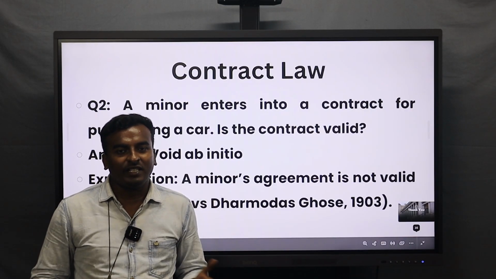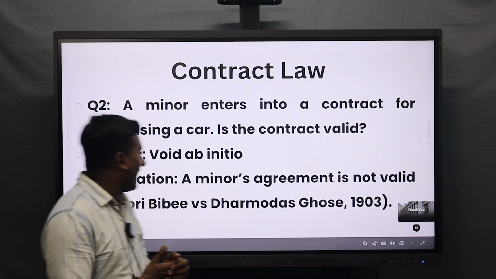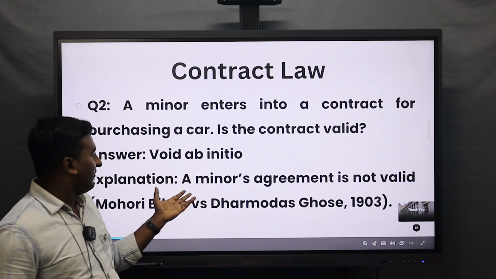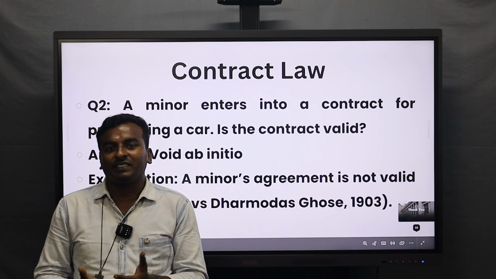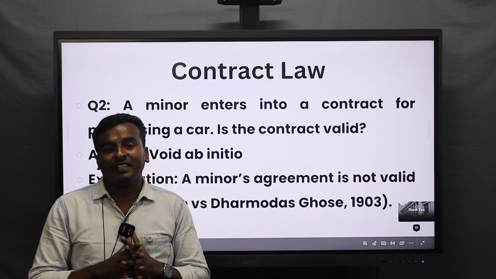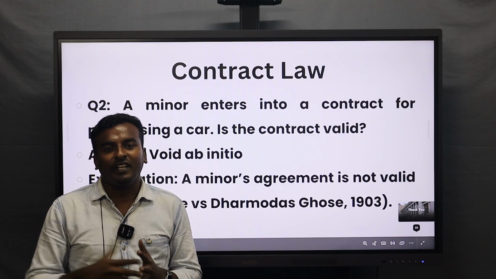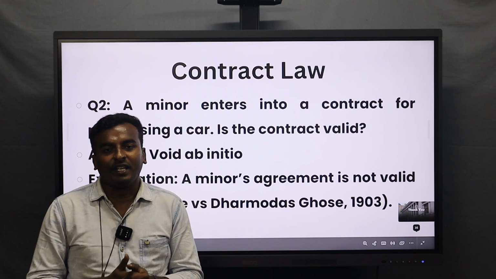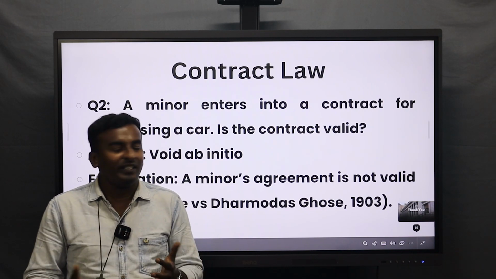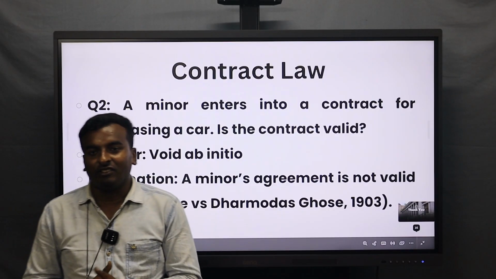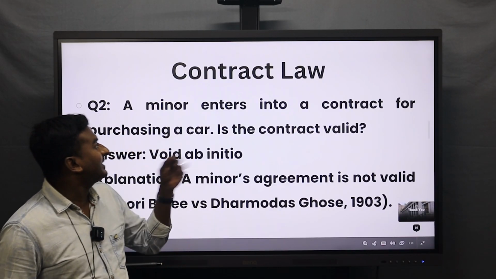Only when he becomes a major can he enter into an agreement. When he is a minor, he cannot make agreements. The law clearly tells that only after the age of 18 can we make an agreement, and the law clearly states that also. So let's move on to the next section.